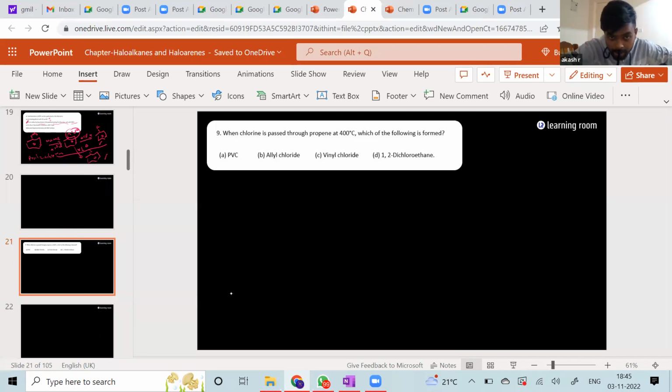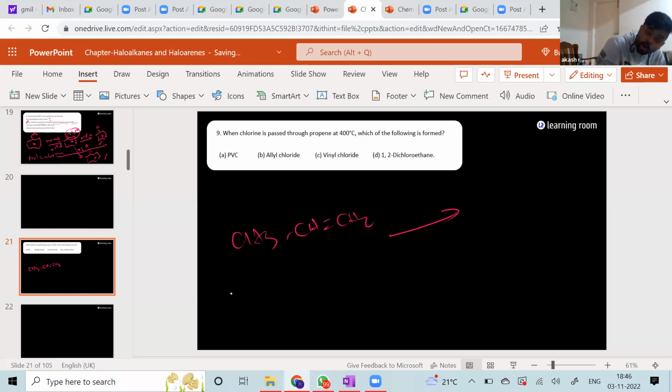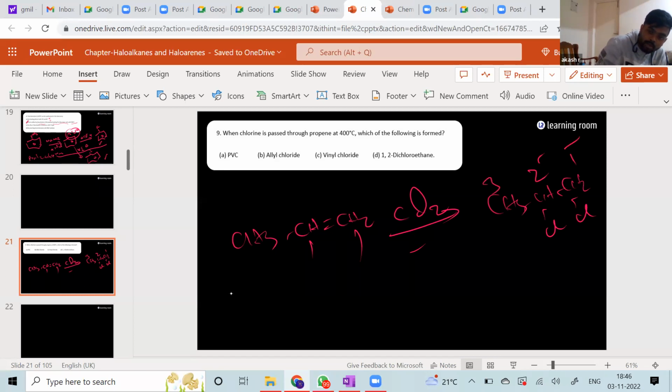When chlorine is passed through propene at 400 degrees Celsius, which product is formed? That is very simple, right? So we have propene, C double bond C. Now we are adding chlorine. Chlorine is what? Not HCl, Cl2. So what will happen? Again, an addition reaction is going to happen. One chlorine here, another chlorine here. So you'll get CH3, CHCl, CH2Cl. So what is the name of the compound? 1, 2 dichloropropane.